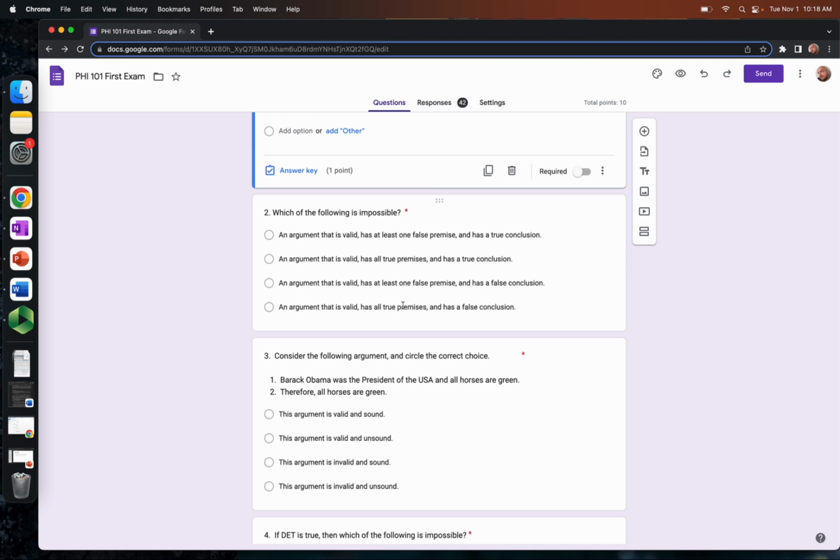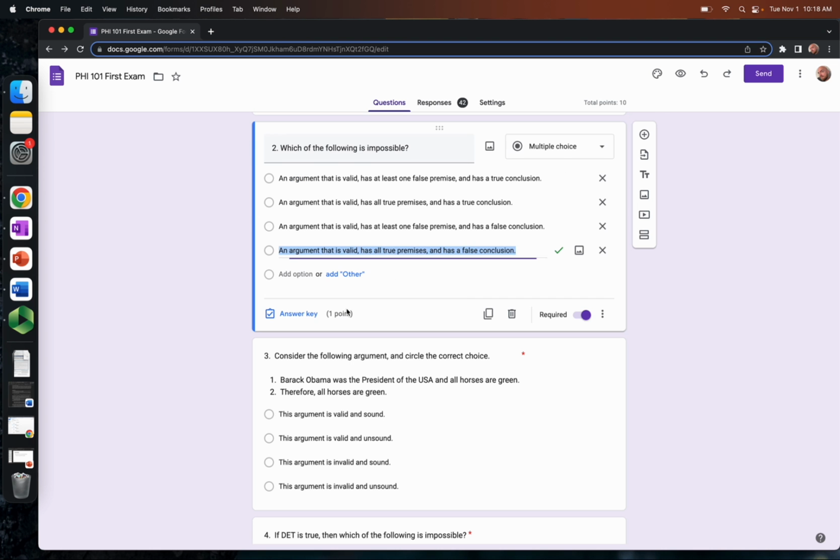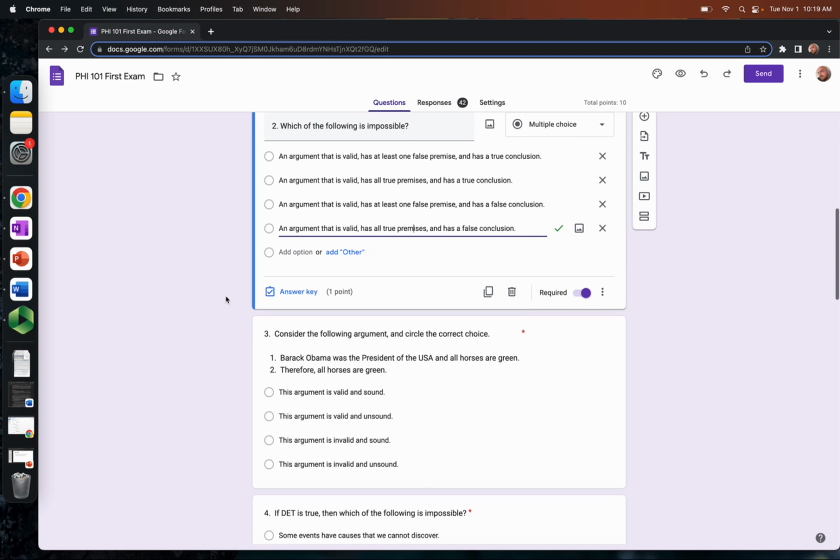Remember that little diagram with arguments in a circle and then a subcircle of those? Valid arguments, and a subcircle of the valid arguments are sound arguments. Now, soundness doesn't really come up here, but at least that valid and argument subset relationship should help you get clear about which of these is correct. And it's this one. An argument that is valid has all true premises and a false conclusion. That is just right in contrast to the definition of validity. Remember, validity is defined as an argument such that if all of its premises are true, then the conclusion has to be true. So you can't have true premises and a false conclusion.